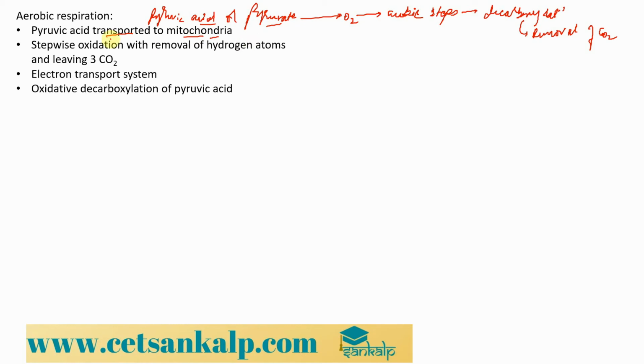And here there is a stepwise oxidation process. We call it oxidative decarboxylation, and this also results in the removal of hydrogen atoms, leaving the product as 3 carbon dioxide molecules. Finally, after the stepwise removal of all these carbon dioxide molecules, we get FADH2 and NADH2. These are the electron carriers.